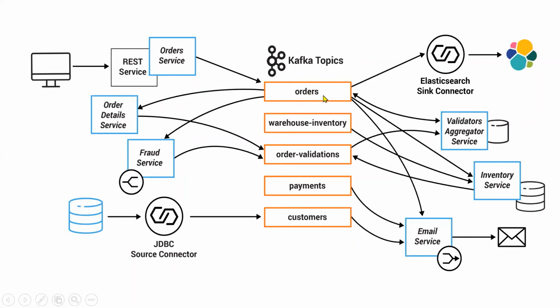Then who are the consumers for this? For example, the fraud service is a consumer to this. Similarly, the email service is a consumer to this. There is an inventory service which is a consumer to this. Similarly, the order detail service is a consumer to this. So that's what we discussed normally. Whenever a message comes to a particular topic, there could be multiple consumers pointing to that topic because those consumers are interested in those messages. Those consumers can read the messages, right? And these consumers can be part of different groups, right? For example, if you see the fraud service, there could be a fraud service group where there can be more than one consumer, which supports parallel processing. This is what we discussed in the previous examples, right?